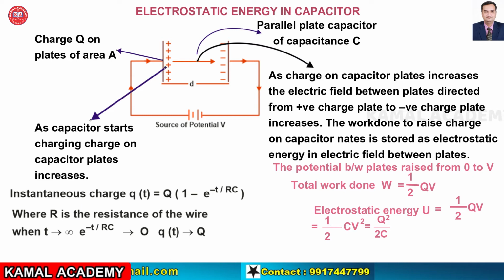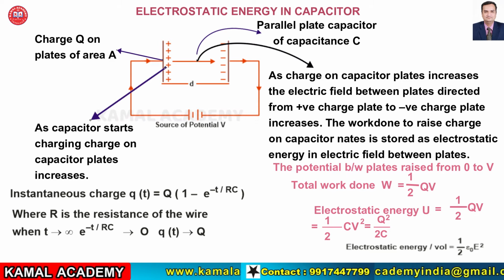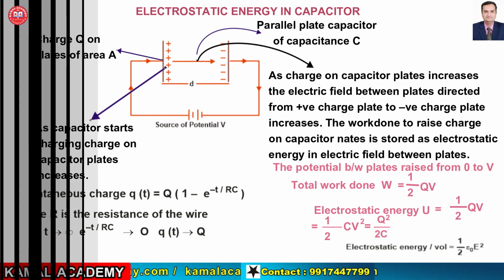So substituting the value of C, we get U is equal to half epsilon naught A upon d times V square, which can be written as E square d square. To determine the electrostatic energy stored per unit volume, we will substitute A and d equal to 1. So the electrostatic energy per unit volume becomes half epsilon naught E square.